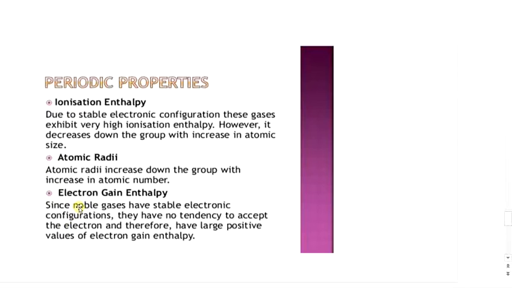Electron gain enthalpy of noble gases is 0. This is because of the completely filled orbitals of all atoms of the noble gases, which do not practically accept electrons due to extra stability associated with them.